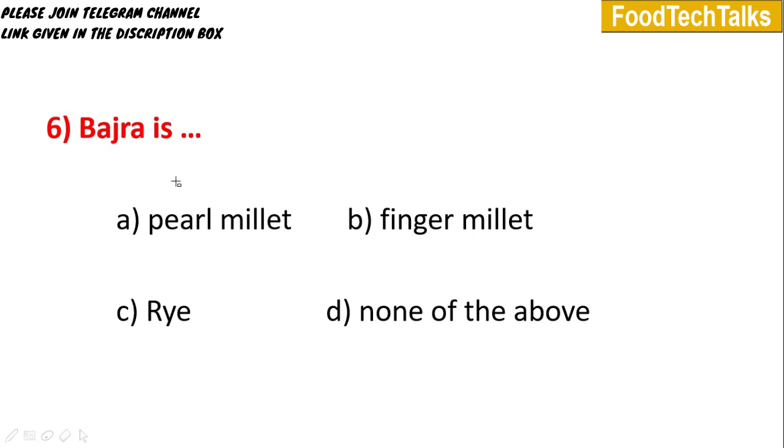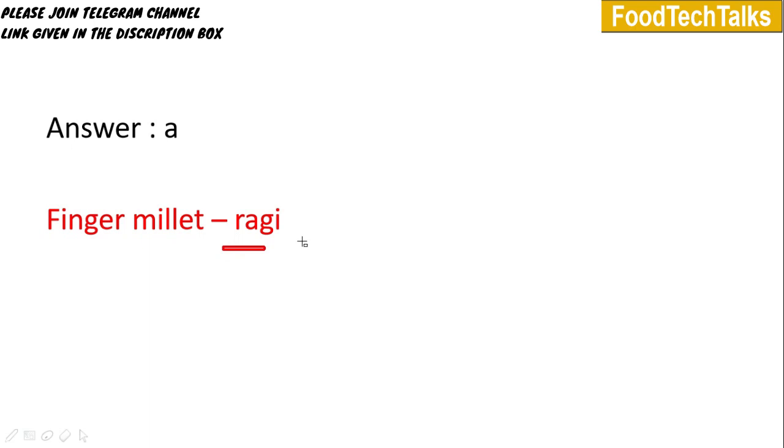Sixth question. Bajra is. Options are A, pearl millet, B, finger millet, C, rye, and D is none of the above. Answer is option A, pearl millet. Bajra we will call pearl millet and finger millet we will call ragi.